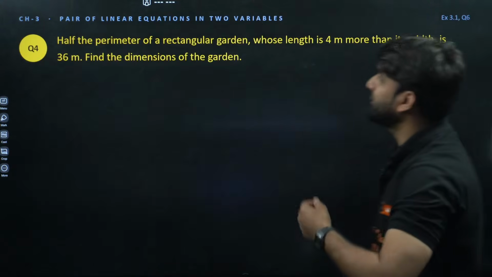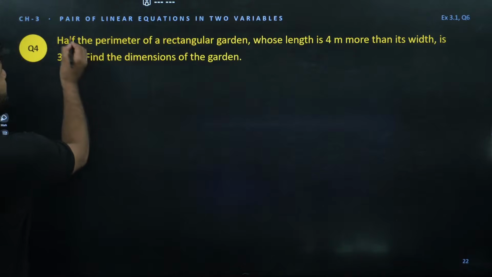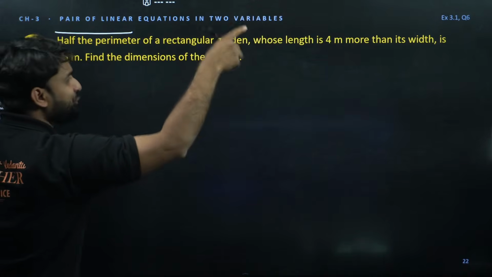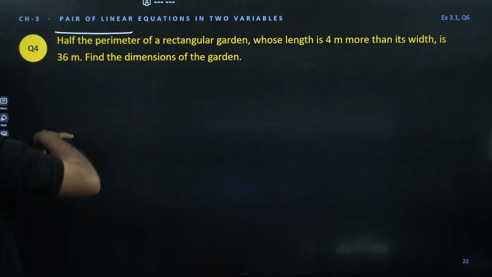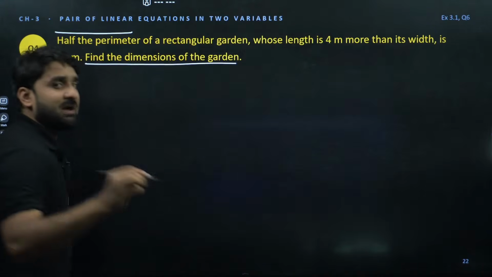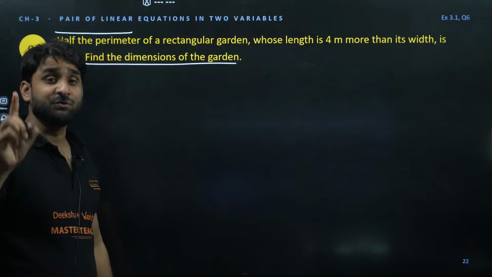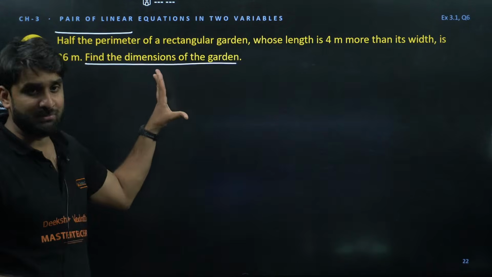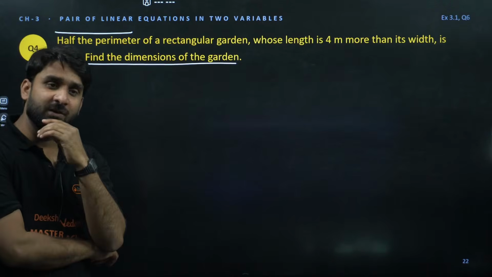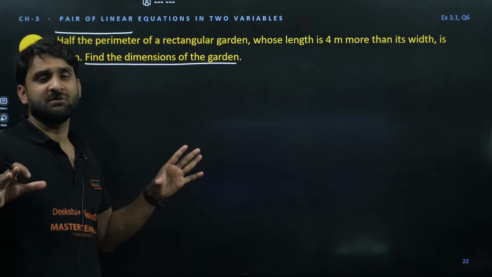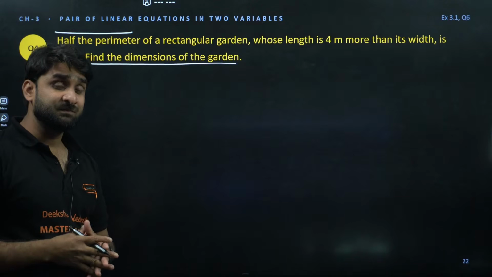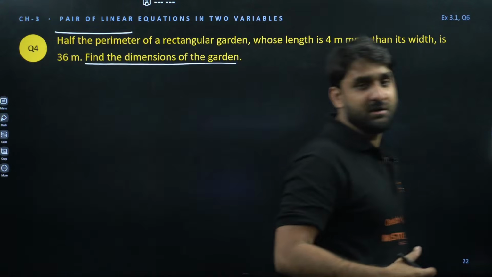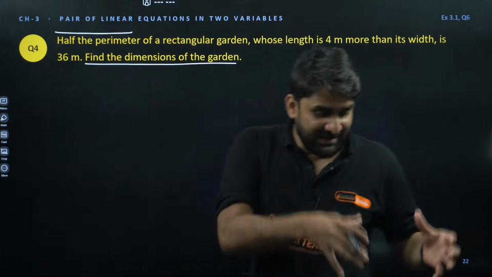Okay, look at question number 4. Half of the perimeter of a rectangular garden whose length is 4 meter more than its width is 36 meter. Find the dimensions. I always give this advice to all my students of class 10th: in any word problem question, always go to the last line. What is the last line? Find the dimensions of the garden. The question is asking us to find the dimensions of the garden. Dimension means length and breadth.